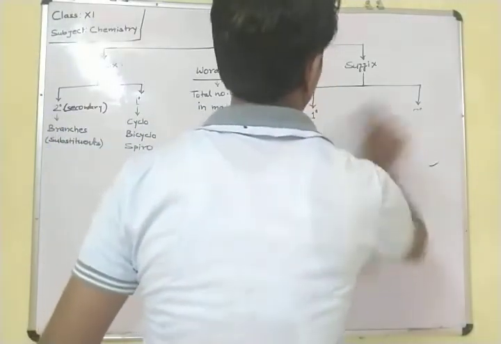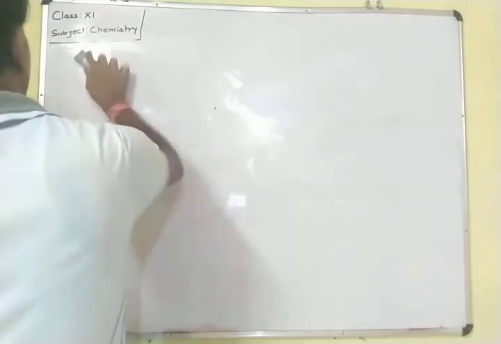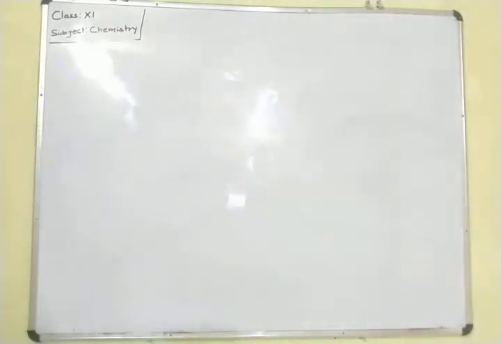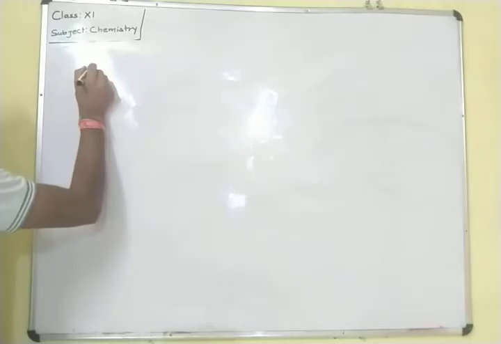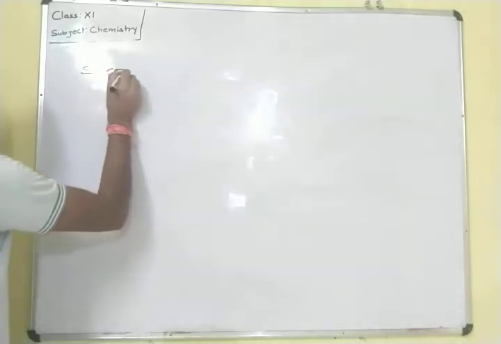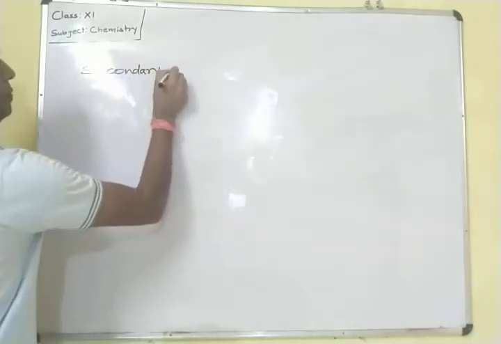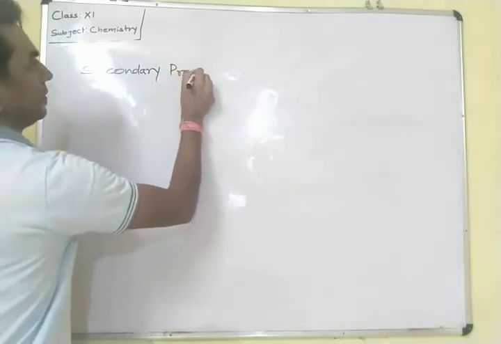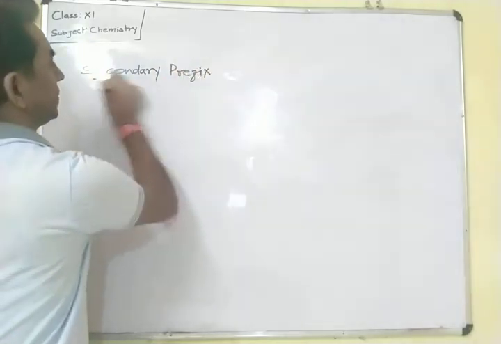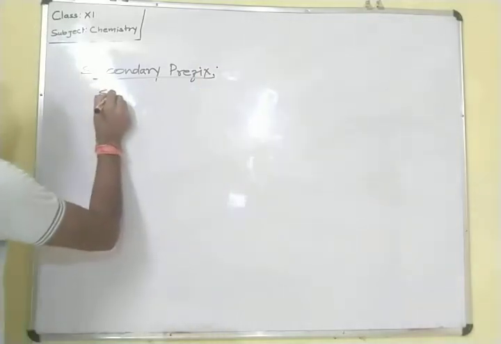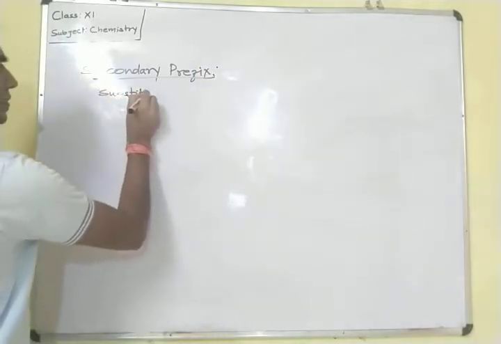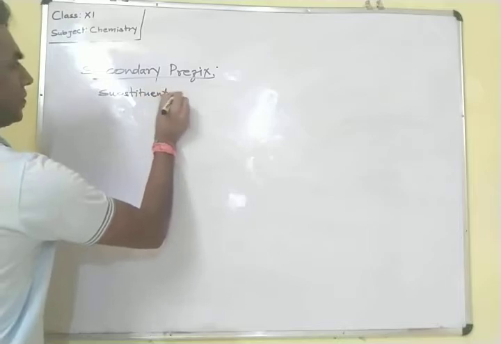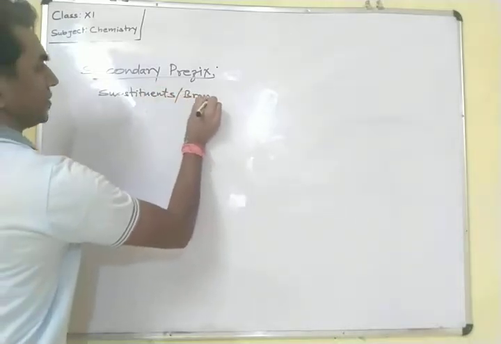So first is substituent. There are so many substituents, the substituent or secondary prefix, which are attached in the branch.